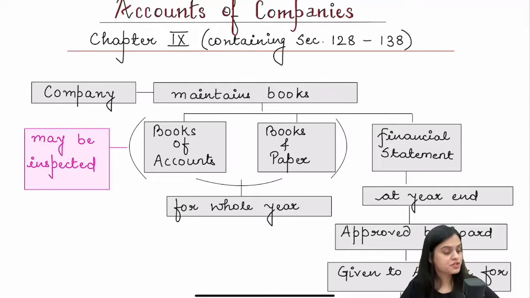Let's now revise the chapter of accounts of companies. This is chapter number 9 of the Companies Act and contains sections 128 to 138. What is it all about? The first thing: the company has to maintain books of accounts and books and papers.